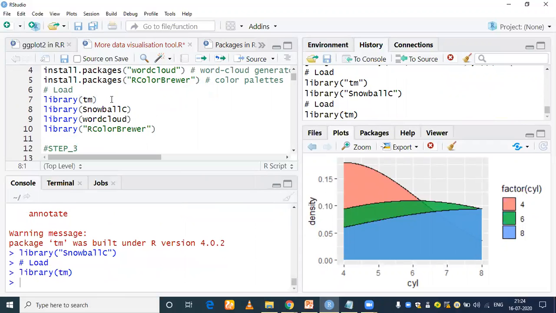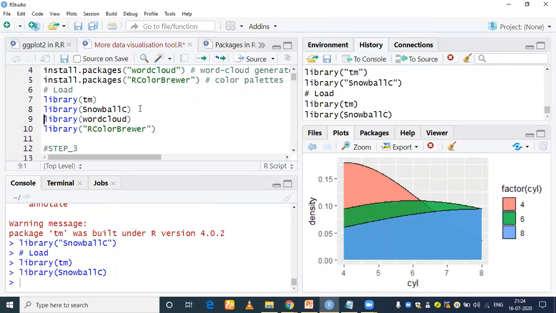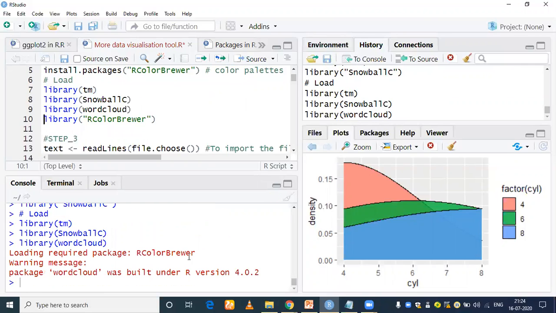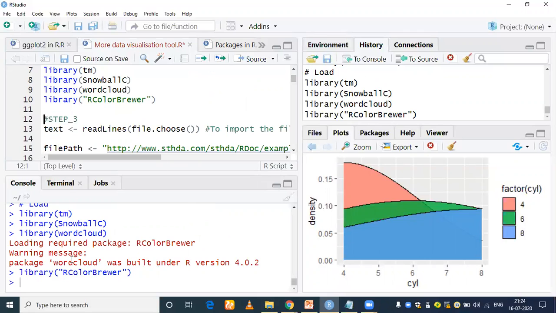So I will execute now. This line has executed. Now line number 8 is executed successfully. Line number 9, yeah, it is also executed. It's a warning message, so don't get confused. And if I execute line number 10, you can see that it is also executed successfully.